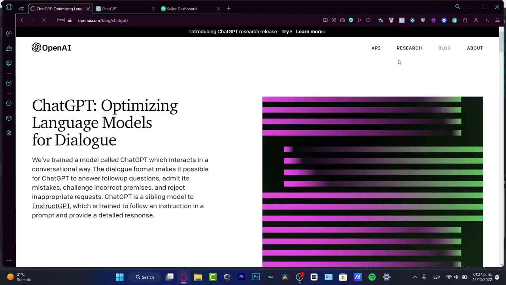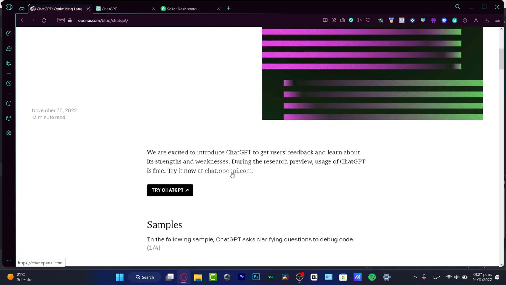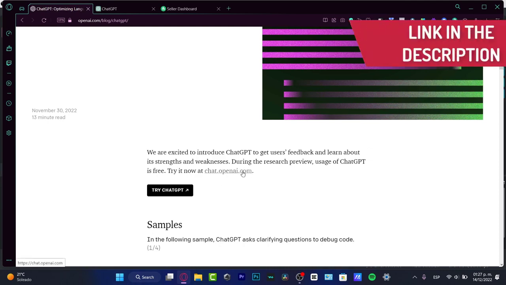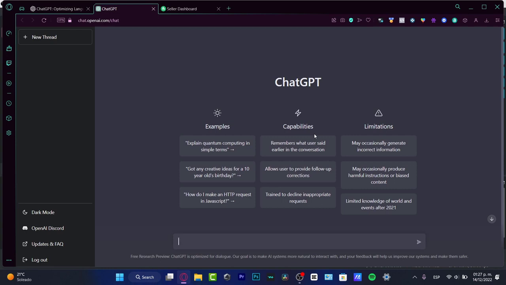So speaking about ChatGPT, this one is going to be helping us a lot for doing different tasks, and of course for getting some answers. This is like Google, but let's say a more advanced way of looking for things. If you try the chat section, I'm going to be leaving you guys, of course, the link down below in the description so you can get your account totally for free. You, of course, need to have an OpenAI account. This one is free, and ChatGPT is free as well.